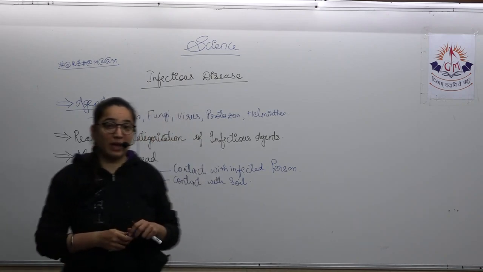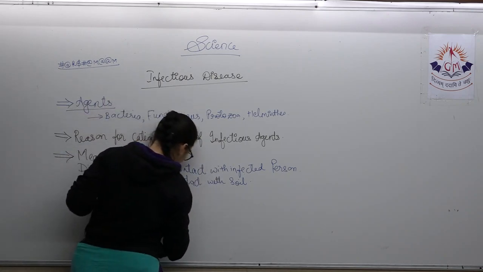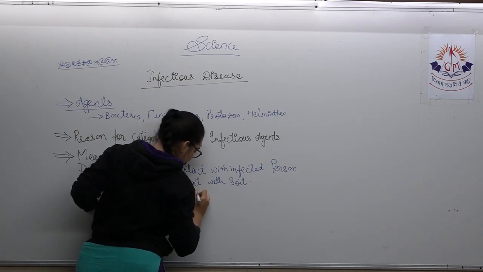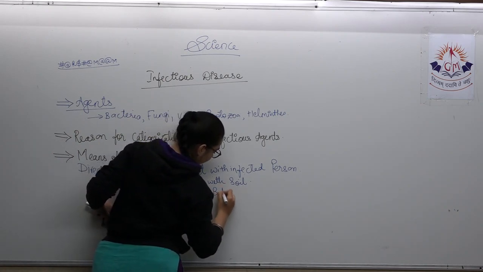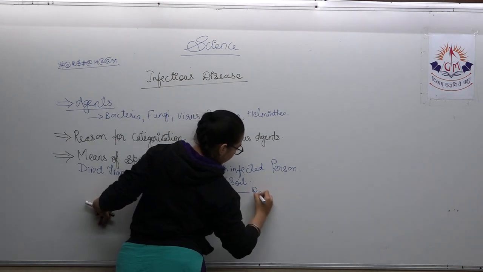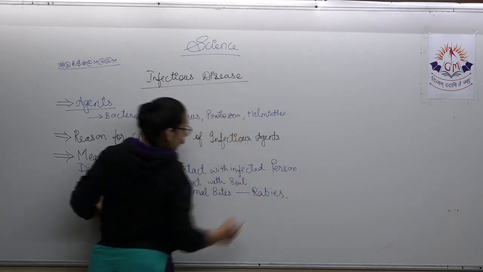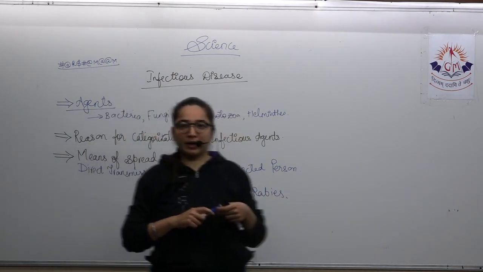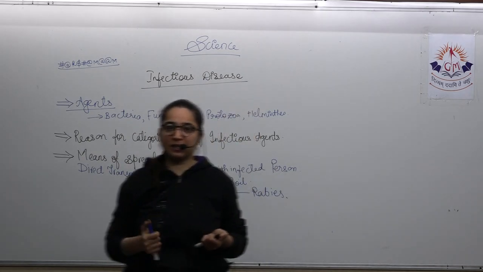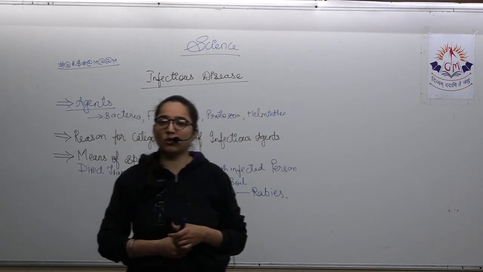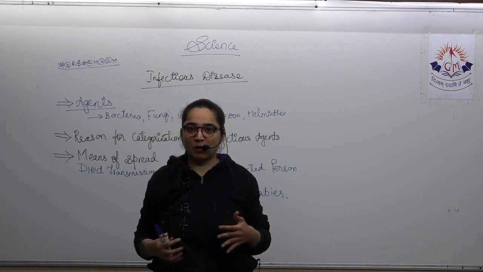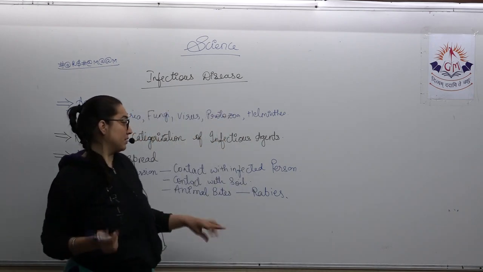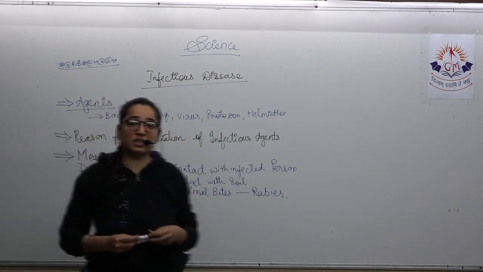The third one is animal bites. In animal bites, the very well known one is rabies. You already know that whenever a dog bites, generally you take injections in order to avoid any other problem. Now, what is that problem? That problem is rabies. Now, what is rabies?